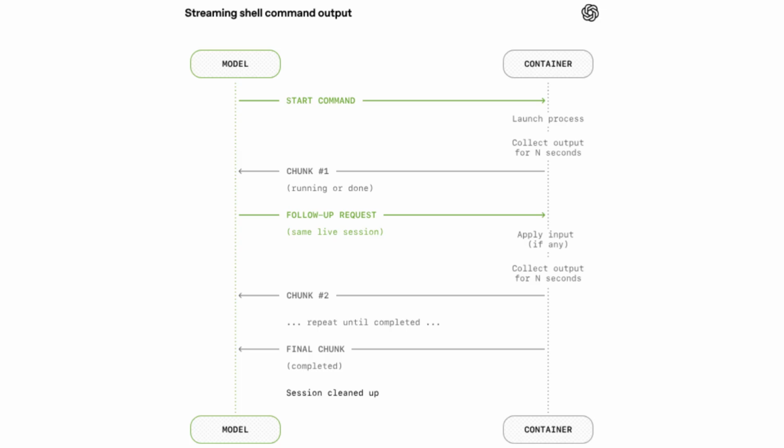Here's how it works step by step. Step 1, the user sends a prompt. Step 2, the model reads the context and decides an action. Step 3, if the action requires a tool like a shell command, the API executes it. Step 4, the system streams the results back to the model. Now the model sees what happened. Maybe the command succeeded, maybe it failed. Based on that output, the model decides the next step: run another command, inspect a file, or finish the task. This loop continues until the model produces a final response without requesting more actions. And suddenly, the model is no longer just answering questions, it's operating a computer.